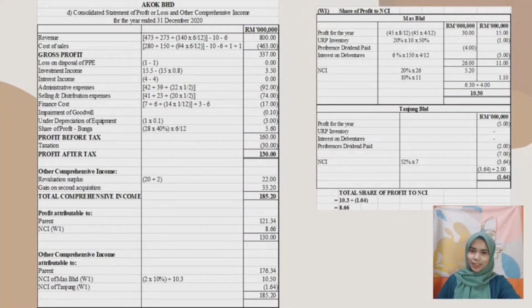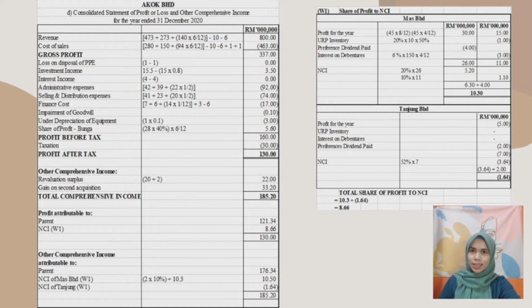Okay, next, the consolidated statement of profit or loss for the year ended 31 December 2020 for Akok Berhad. So what is the format for the consolidated SOPL? As usual, to get gross profit, we minus revenue with cost of sales and then minus all the expenses and add all the income, we will get the profit before tax. So, just charge the taxation for the year, we will get profit after tax. After that, we include the other comprehensive income, profit attributable to, and then the other comprehensive income attributable to.